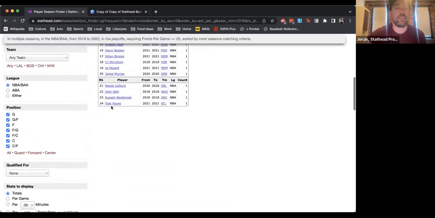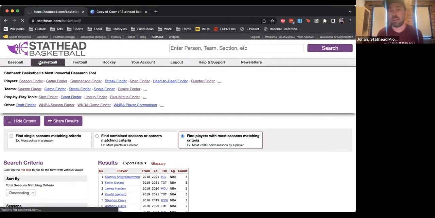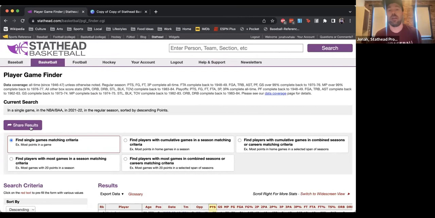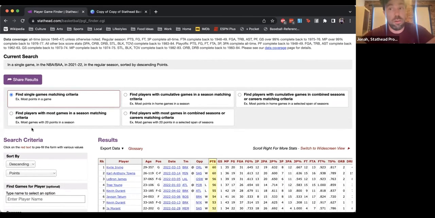All right, so that is the season finder. And again, stay tuned because that's going to get even better in just a few days with new search types and the WNBA stats. But obviously in the playoffs, looking at full playoff stats is interesting, but a lot of the time during the playoffs, I find myself drifting away from the season finder and more into the game finder, because it's game by game. You'll be watching someone having a crazy game. You'll wonder, man, when's the last time they did this? Or can they really do that again? Or stuff like that. So the game finder is a great tool for that.